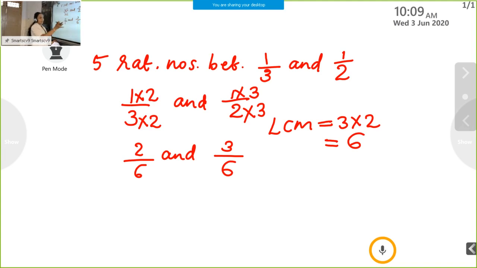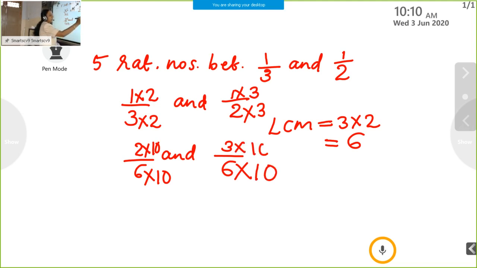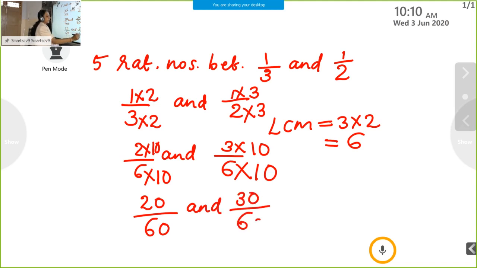Again, between 2 by 6 and 3 by 6, there is no number. Again, same process: multiply with any other number. So I multiply here with 10 and the numerator also with 10, and here also with 10. So the numbers become 20 by 60 and 30 by 60.